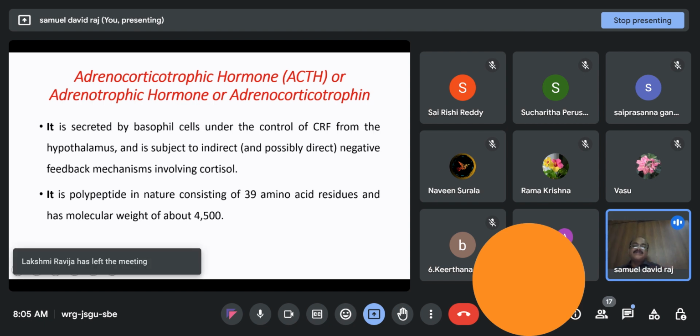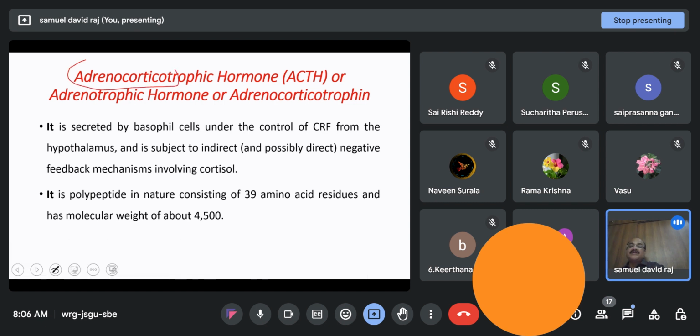The third hormone is adrenocorticotropic hormone. As the name says, this hormone stimulates the cortical cells, the cortex of the adrenal gland. This is also a polypeptide hormone like growth hormone, consisting of 13 amino acids with a molecular weight of 4500.